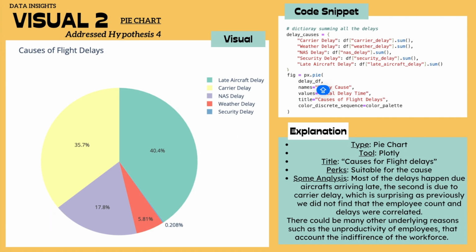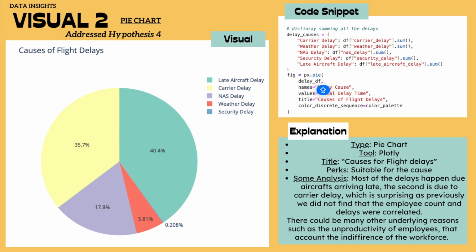I made a pie chart with the causes for flight delays. I summed all types of delays given the key according to their types. The results show that most delays happen due to aircraft arriving late. The second is due to carrier delays, which is surprising as previously we did not find that employee count and delays were correlated. However, it still accounts for 35.7% of delays, and there could be many other underlying reasons such as the unpredictability of employees that account for the non-impactful workforce.